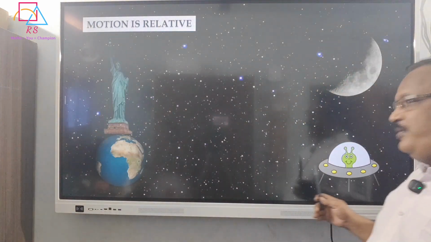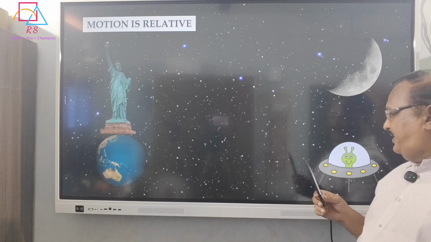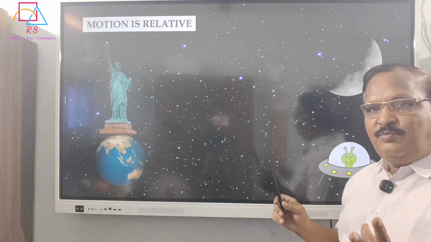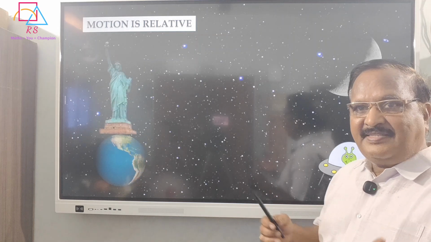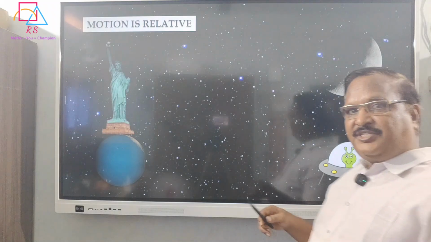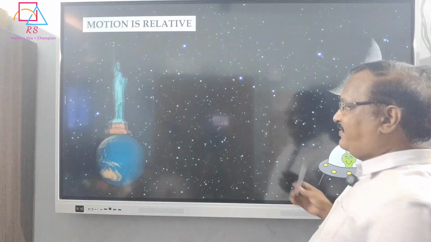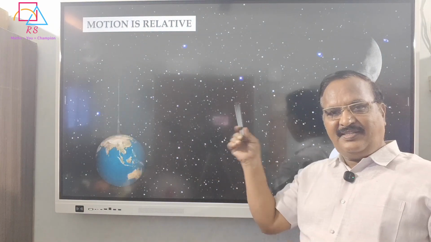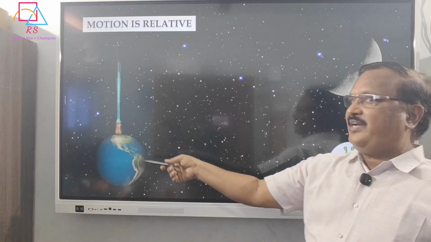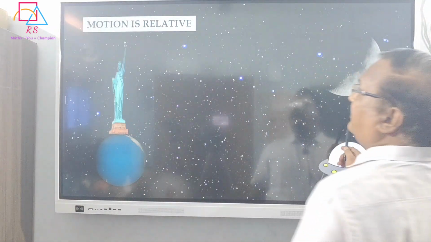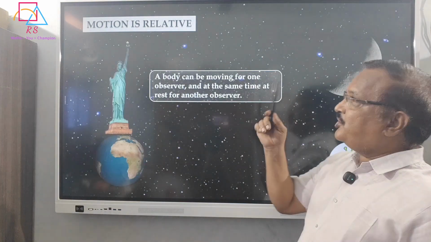Now at this position, what is the observer thinking here? The Statue of Liberty is in motion. Previously the Statue of Liberty was at rest. Now the observer changed his position. Therefore, the observer is thinking that in these surroundings, in this environment, the Statue of Liberty is in motion. Okay, so that is why motion is relative.